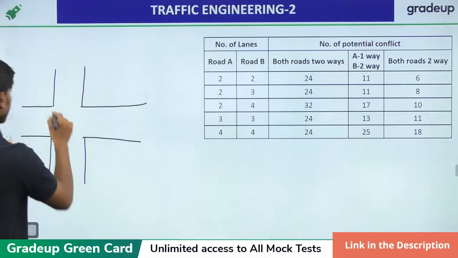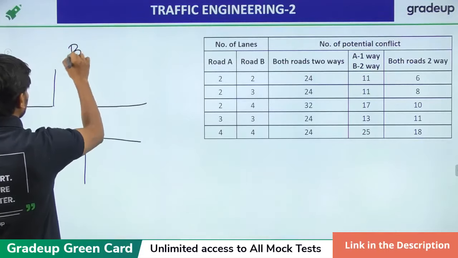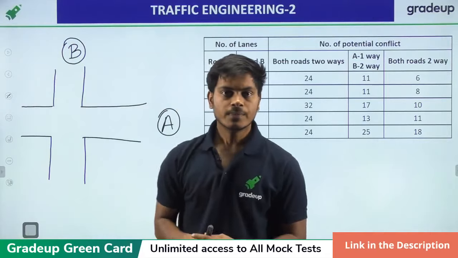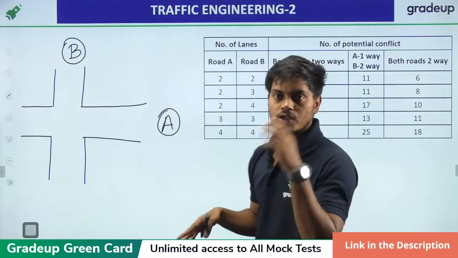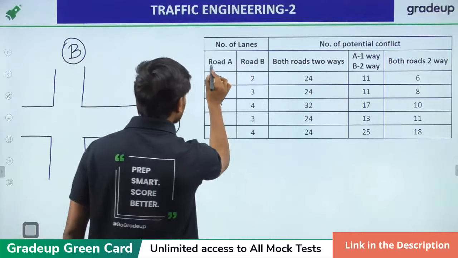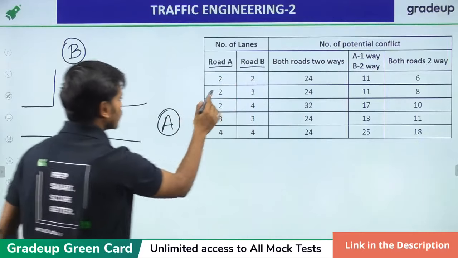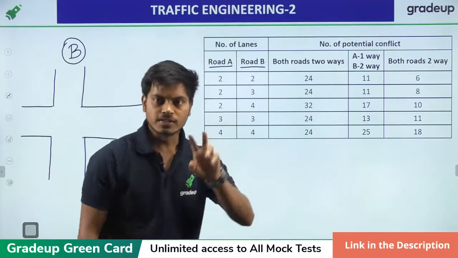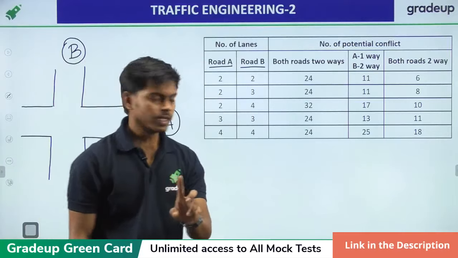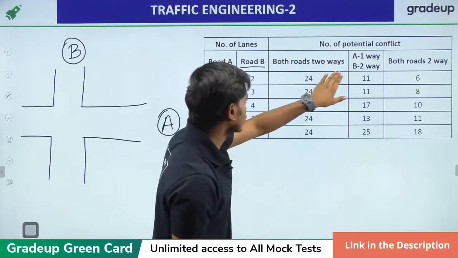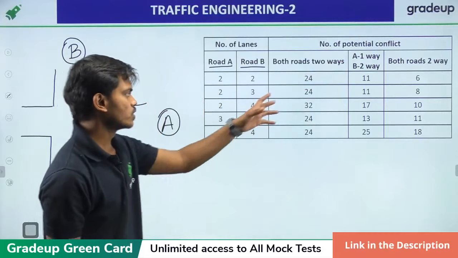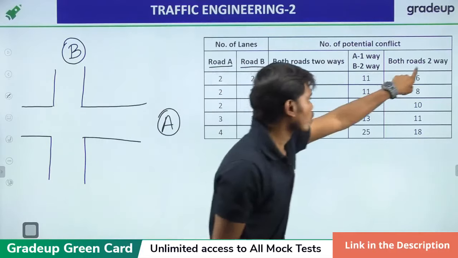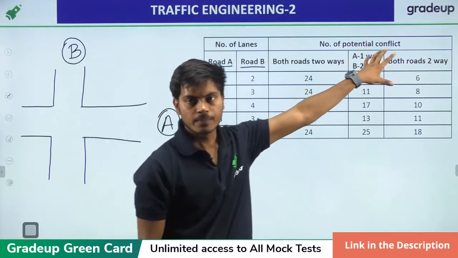Suppose this is your road A and this is your road B. For the first case, road A and road B both have two lanes. If both the roads are two-way, we have solved an example by taking both roads two-way.